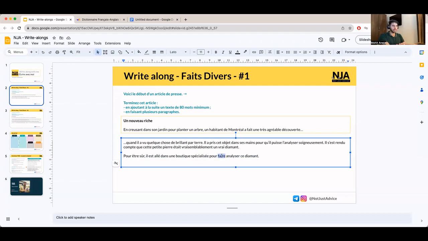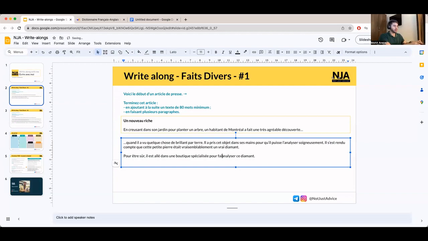You could have asked me whether I should use pour analyser ce diamant. If I used pour analyser ce diamant, it means that he is going to analyze that diamond himself. But I'm using the causative form in French, which helps us describe something that is done by someone else.